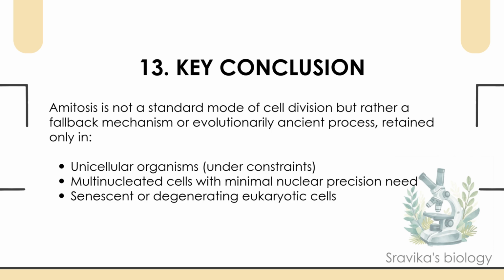Key conclusion. Amitosis is not a standard mode of cell division, but rather a fallback mechanism or evolutionarily ancient process retained only in unicellular organisms under constraints, multinucleated cells with minimal nuclear precision need, and senescent or degenerating eukaryotic cells.